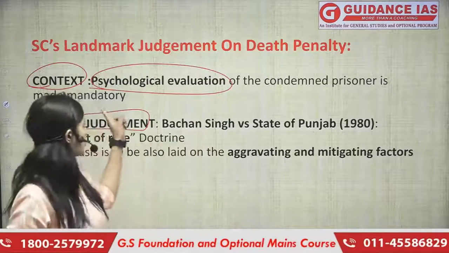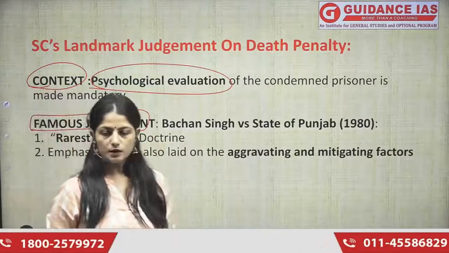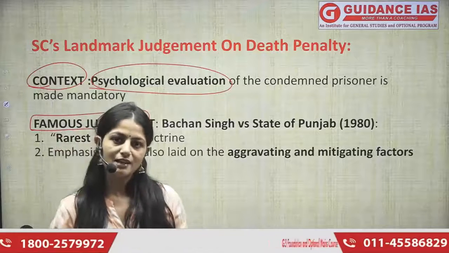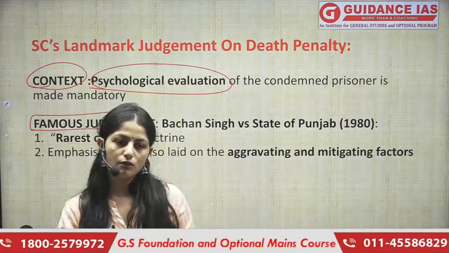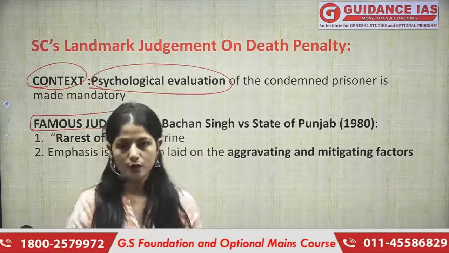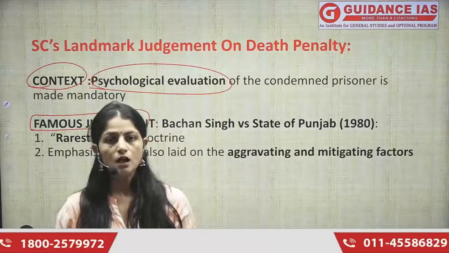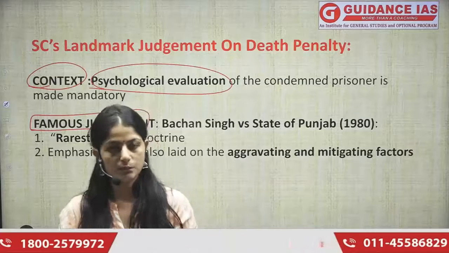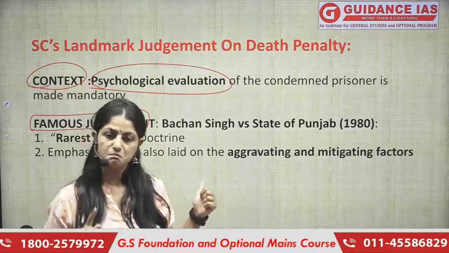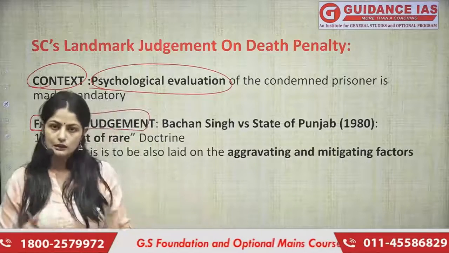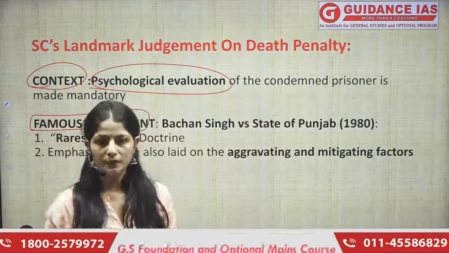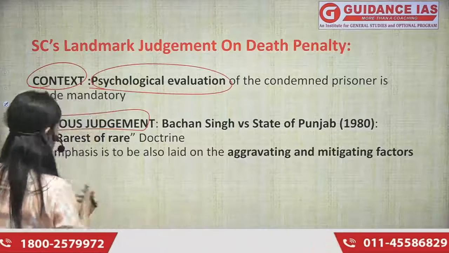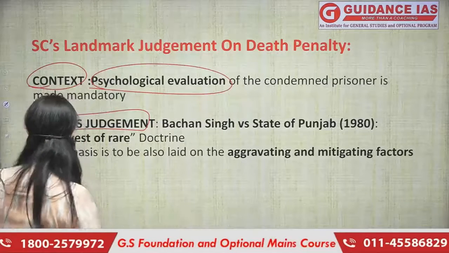So this is the context कि recently अभी Supreme Court ने बोला है that judges cannot just analyze or consider the victim's point of view only. They must consider the criminal side also. जिसने crime commit किया है उसका side भी the judges must see, and then only they should conclude upon the capital punishment, right?